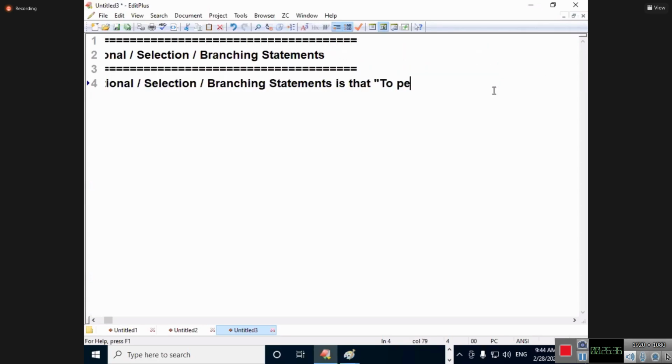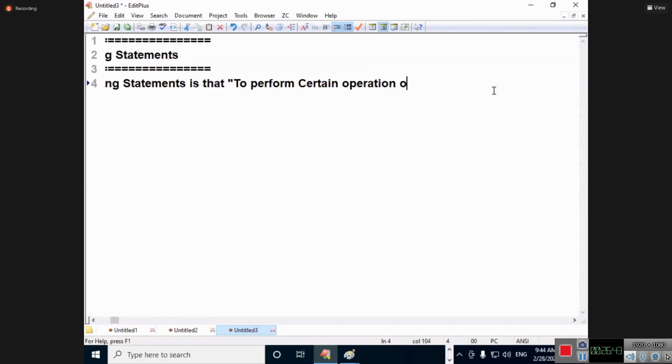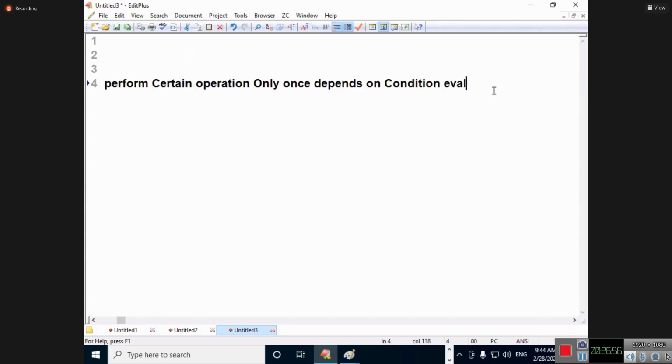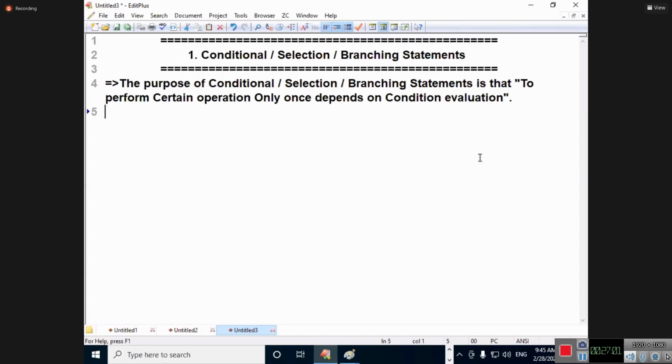to perform certain operation, how many times? Only once, depending on condition evaluation. In other words, look at students, I'm going to give you the clarity.